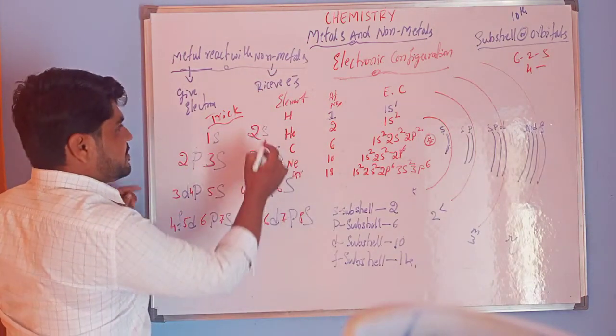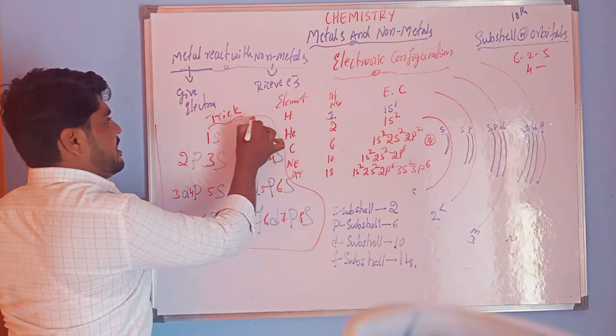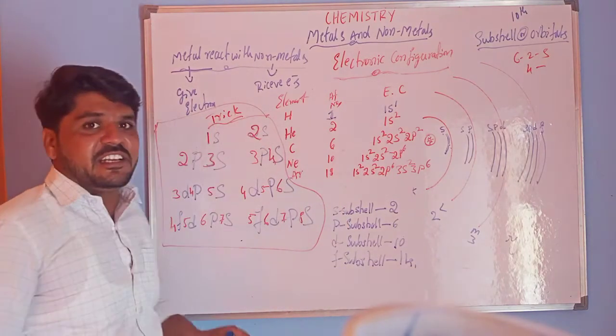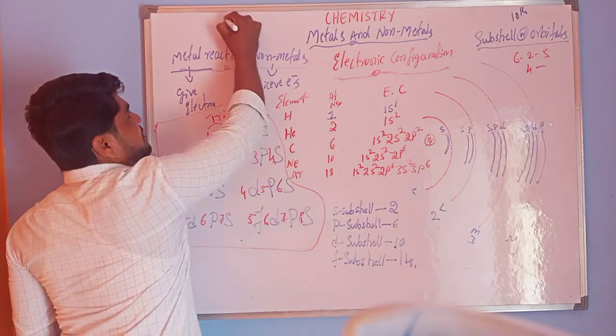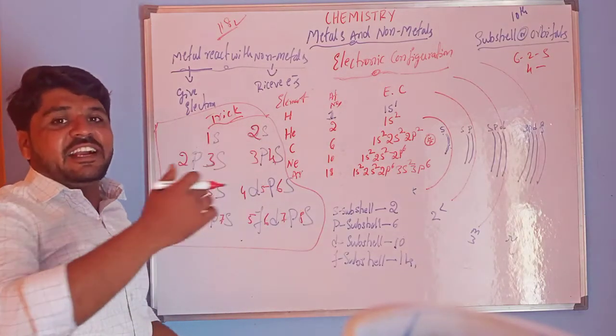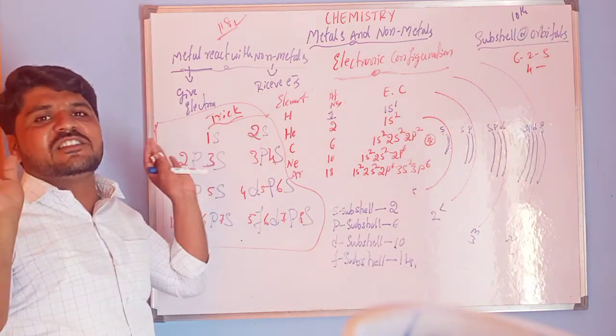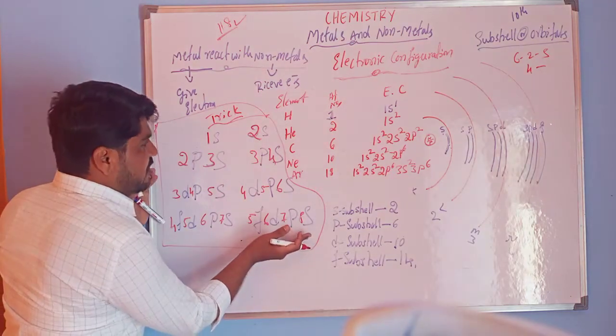By using this trick, you can write the electronic configuration of any element in the periodic table. Okay, 118 elements are present. So by using this trick, you can write the electronic configuration of any element in the periodic table. That's why you have to remember this trick.